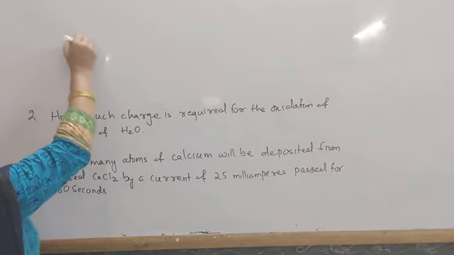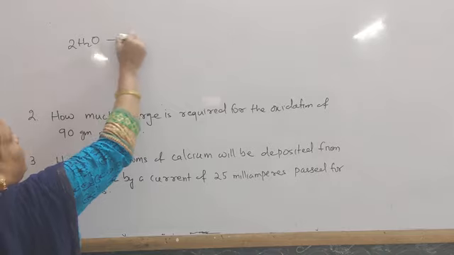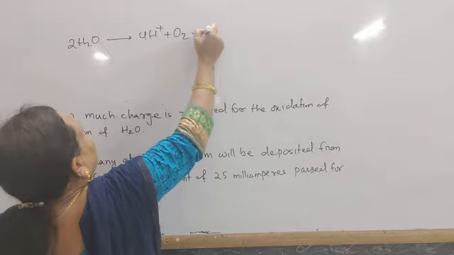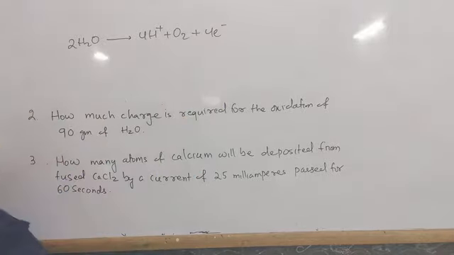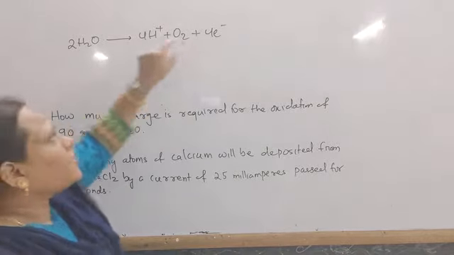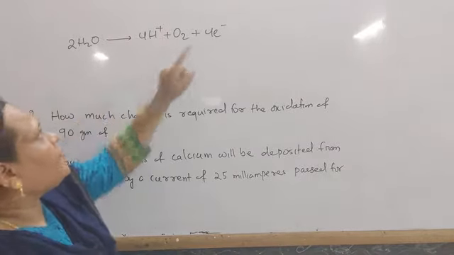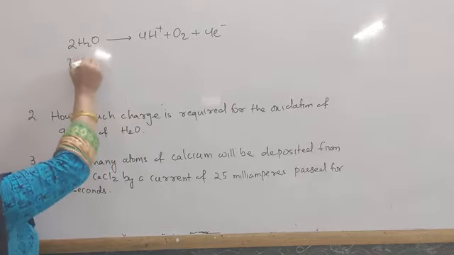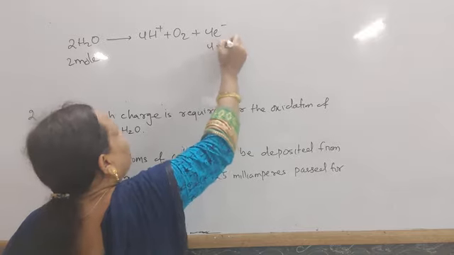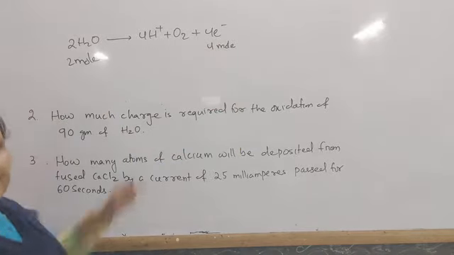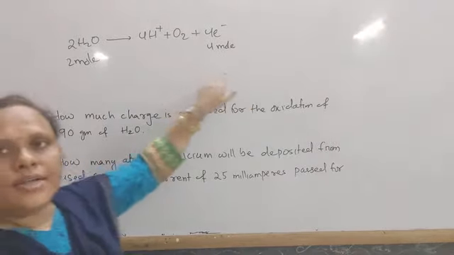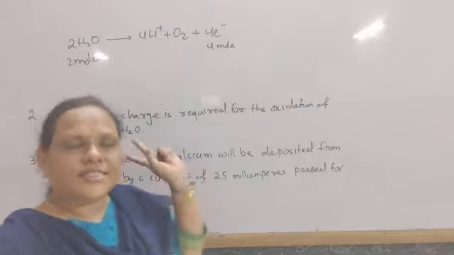The equation is 2H2O gives 4H+ plus O2 plus 4 electrons. This is loss of electrons, so it is oxidation of water. So for 2 moles of water, it requires 4 moles of electrons, or 4 moles of charge.